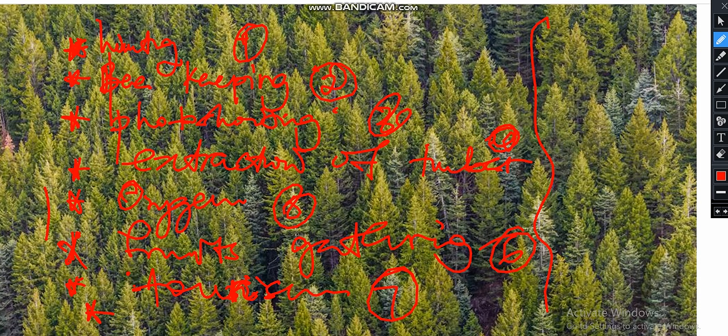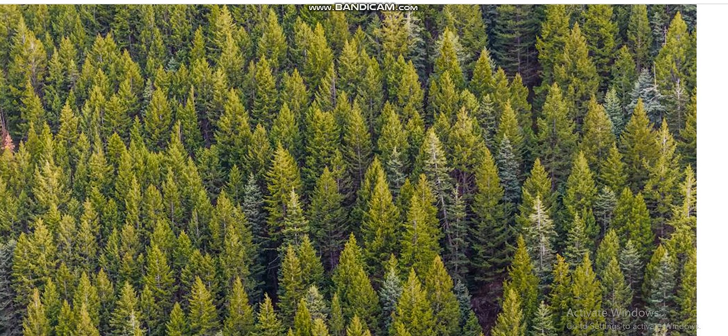Yeah, these are the points. So these are the importance of ecosystems. But be careful, this ecosystem can be destroyed. You get the sense? This ecosystem can be what? Can be destroyed. So what are the human activities that can actually destroy the ecosystem?